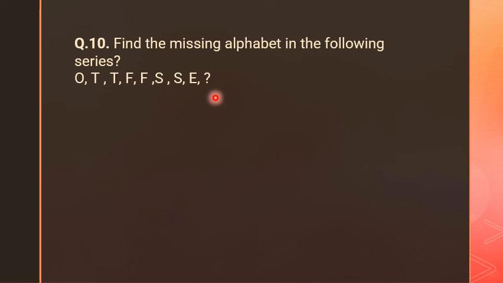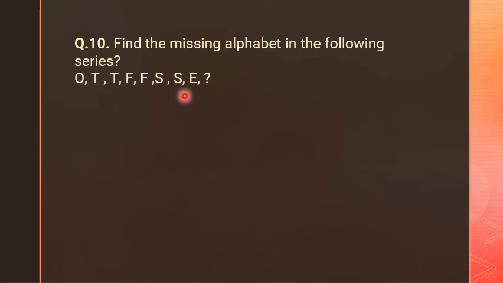What exactly is the series we are showing here? It's not A, B, C, D or any word. But if you observe carefully, this is a series of numbers. O stands for 1, T stands for 2, 3, 4, 5, 6, 7, 8 and a question mark.